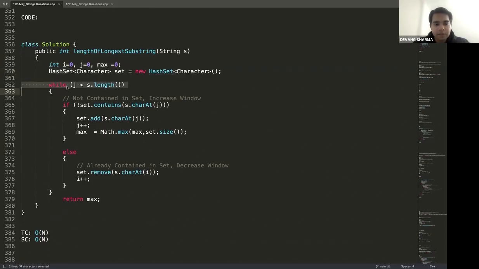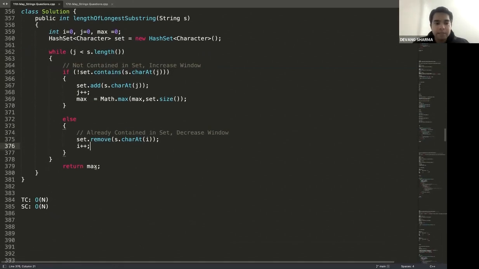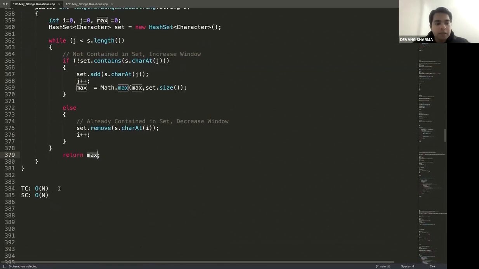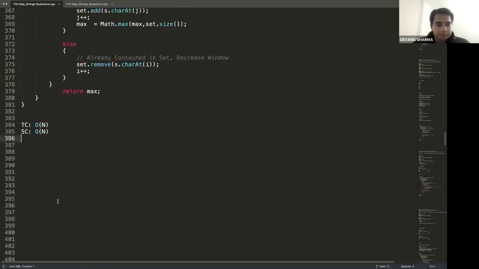While my j is less than string dot length, if my set does not contain s dot character at j, means if it is not contained in my set, I need to increase my window size. I'll keep a max here. If not, I'm going to remove it from my set and I will do i++. I'll shrink the window size. And here I'm returning the max, which is just set dot size. Time comes to big O of n, space comes to big O of n.